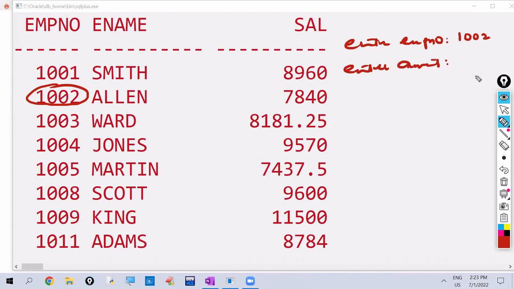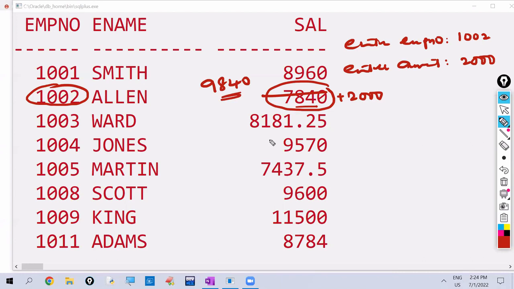How much amount you want to increase, that amount we have to give. For example, I am giving amount as 2000. The 1002 employee's current salary is 7840. To the current salary, we have to increase 2000 rupees. After increasing 2000 rupees, this value should become 9840. This is our requirement.